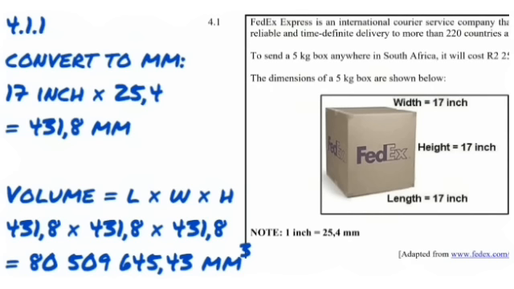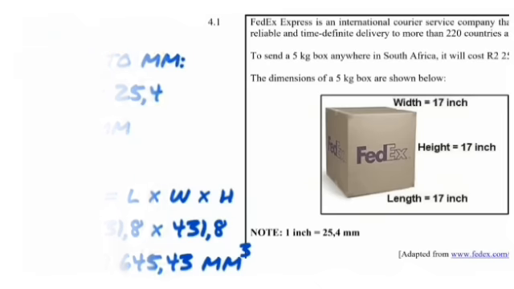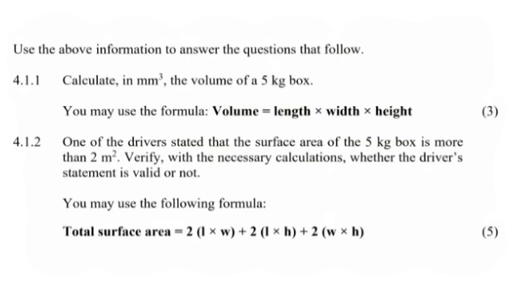Then that 431.8, we plug it in the formula for volume, and our volume is 80,509,645.43 millimeter cube. You will notice that for length, width, and height we use the same number because it's the same 17 inches. We just converted it to millimeters, so we just use it for all of them because it's a cube. All sides are equal.